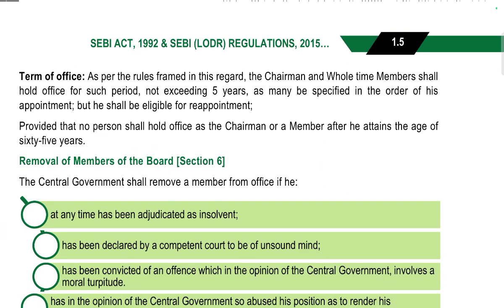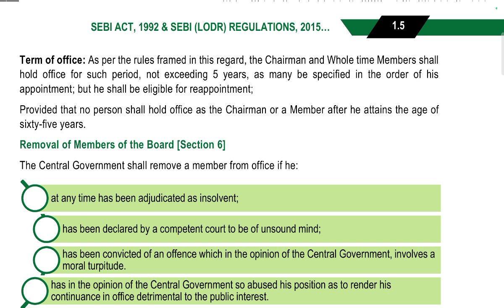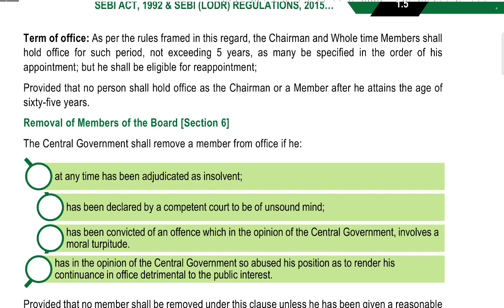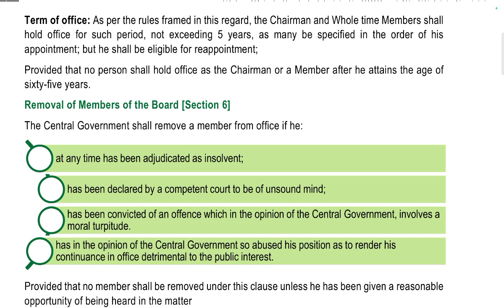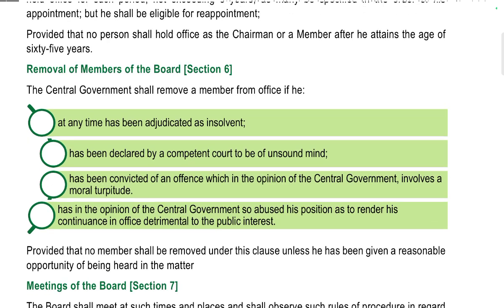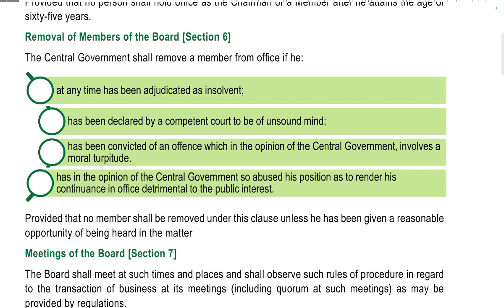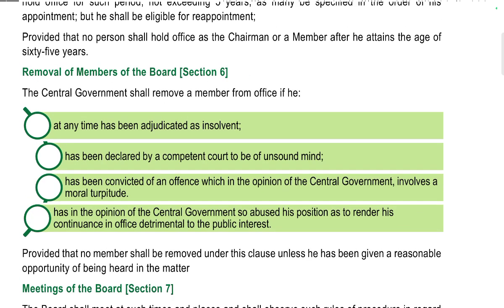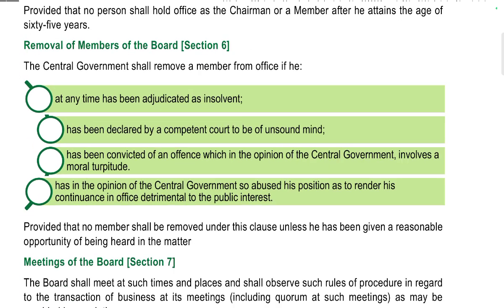Term of office: the chairman and a whole-time member shall hold office for such term, not exceeding 5 years, as may be specified in the order of appointment, but shall be eligible for reappointment. Provided that no person shall hold the office of chairman or member after attaining the age of 65. Generally it is 65 years.